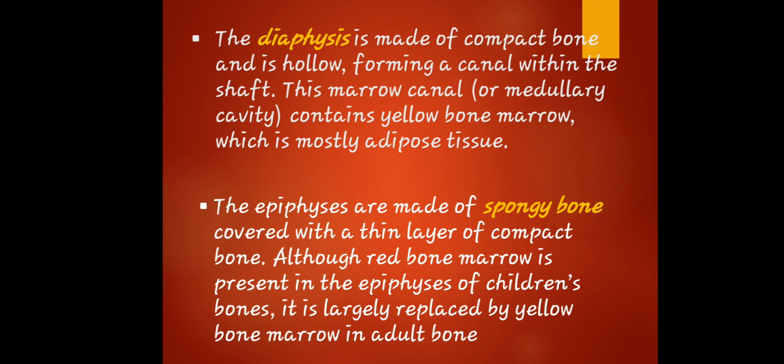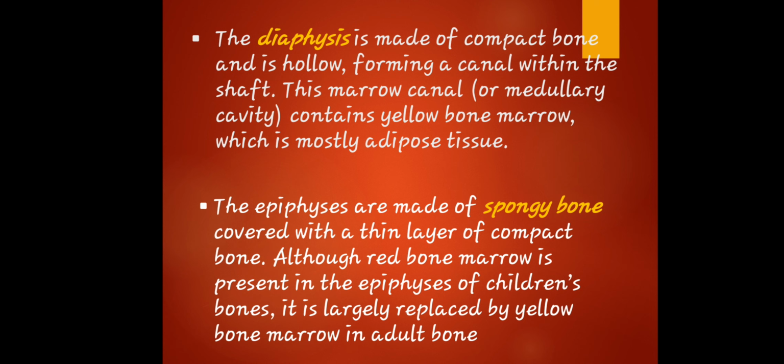To explain it in simple words, and the most important, when we say diaphysis, it is the center part, the middle part. That is why it's called midsection. That is why it's called shaft. Because it is the middle part of the long bone. Okay? That is why it's also called a medullary cavity kasi nasa center siya.